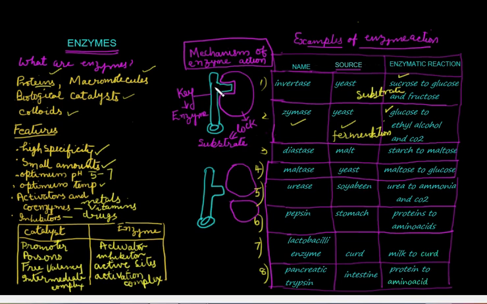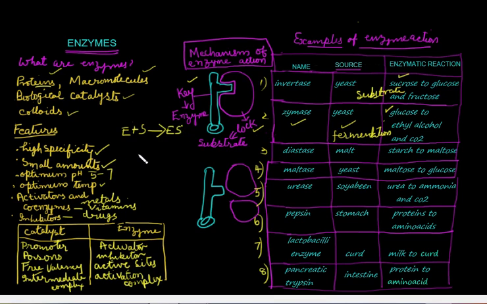So the enzyme is something like a key, and the substrate we can say is something like a lock. Just as one key is specific for one particular lock, one particular enzyme is specific for one particular substrate. When the enzyme and substrate attach like this, let us represent that in the form of an equation. Enzyme plus substrate gives enzyme substrate complex.